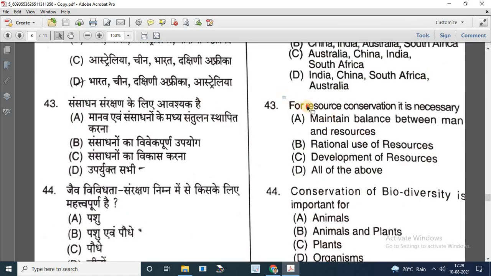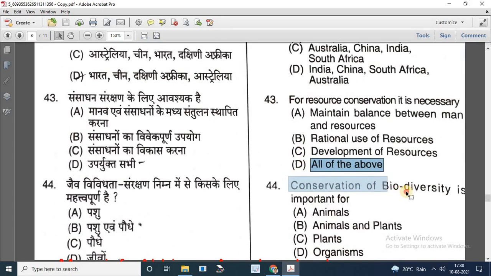Question number 43. For resource conservation, it is necessary. Options are A. maintain balance between man and resources. B. Rational use of resources. C. Development of resources. And D. All of the above. So for resource conservation, all three statements are correct. So the answer is D. Question number 44. Conservation of biodiversity is important for. Options are animals and plants, C, plants, and D, organisms.